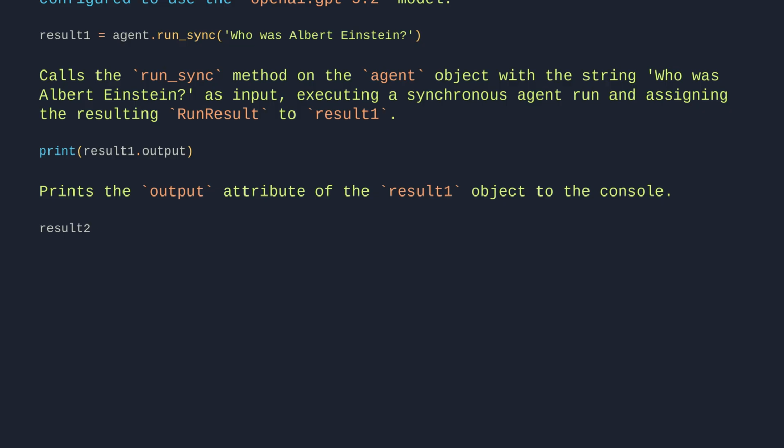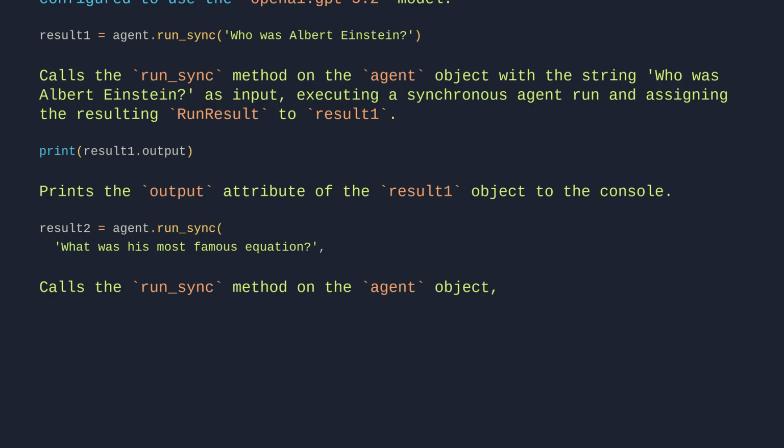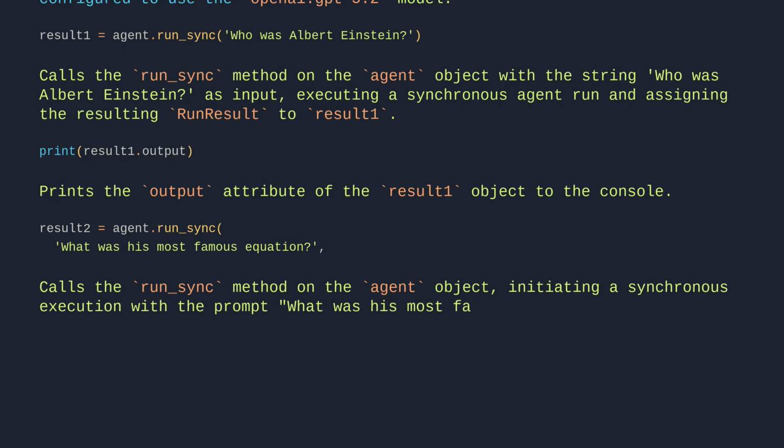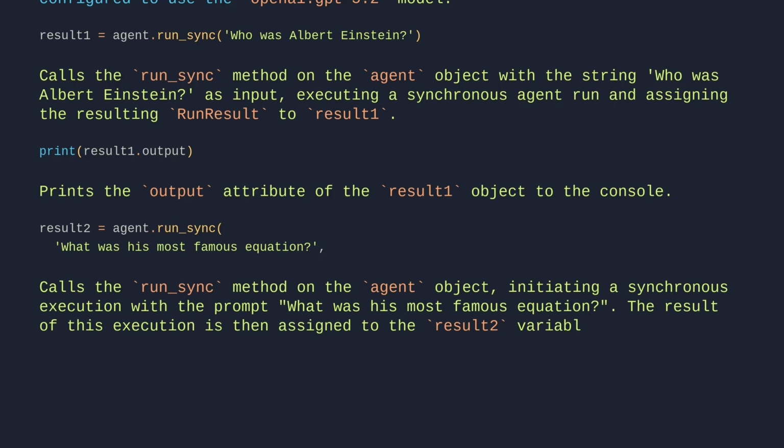result2 = agent.run_sync('What was his most famous equation?'). Calls the run_sync method on the agent object, initiating a synchronous execution with the prompt 'What was his most famous equation?' The result of this execution is then assigned to the result2 variable.